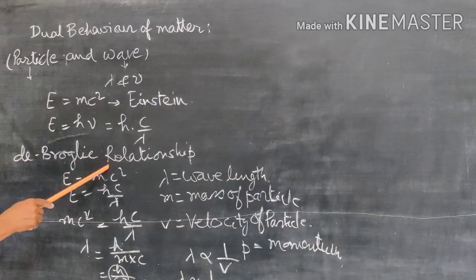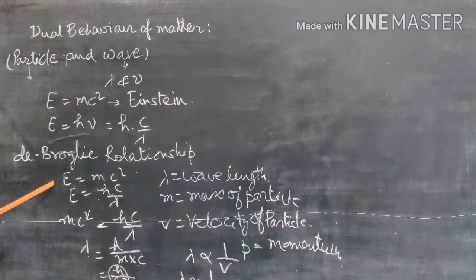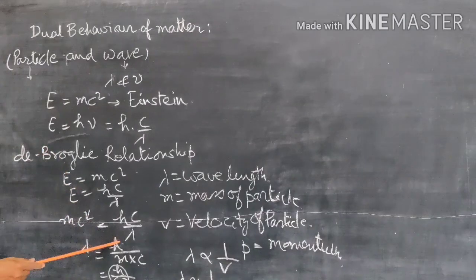So you can derive the de Broglie relationship by writing, because of its dual nature, first for the particle E is equal to mc square. Then for the wave E is equal to hc upon lambda. For the dual behavior, we equate both: mc square is equal to hc upon lambda. Then lambda is equal to h upon mass into velocity. For the electron, the mass is constant, so lambda is inversely proportional to velocity.